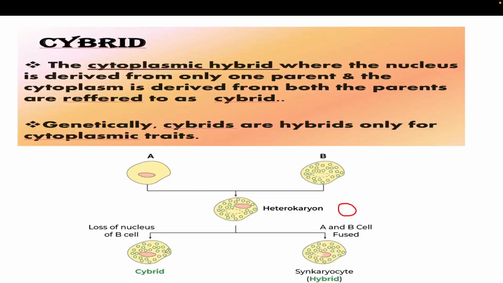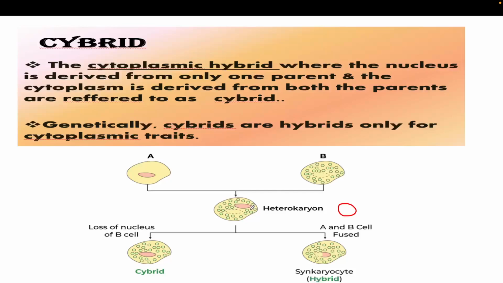But in the case of the cybrid, what you have to do is, from the heterokaryon, remove one nucleus, either through radiation or by making it an enucleated cell.